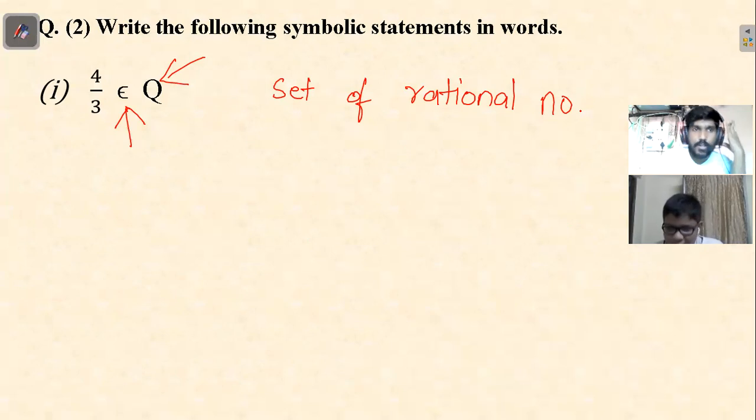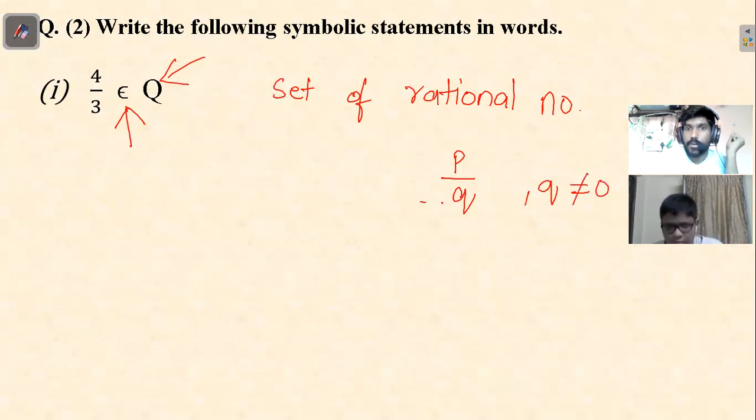No, sir. Rational numbers are those numbers which you can write in the form of fractions p upon q, such that q is a non-zero number. Denominator should be non-zero. So any number which you can write in the form of fraction p upon q is a rational number, and p and q should be integers.